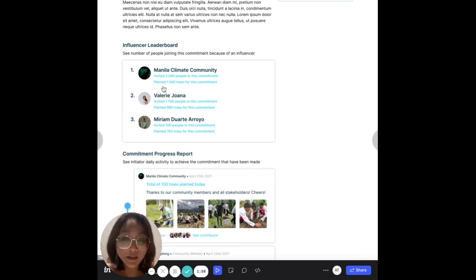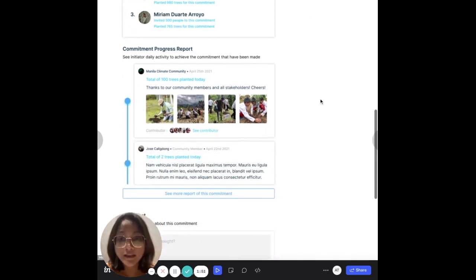And as a group or profile, they have planted 1,500 trees for this commitment. Then for everyone that has been involved in this action, we can see the progress report, and aggregated in total for that day only, 100 trees have been planted.